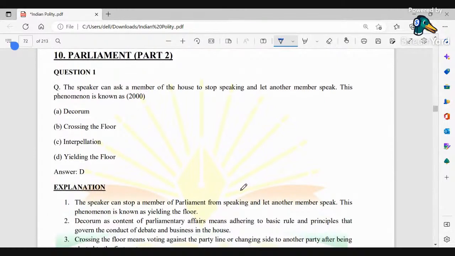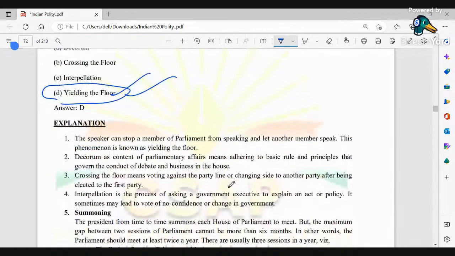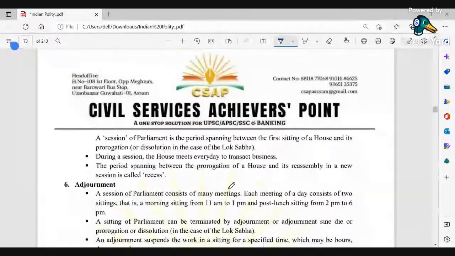The speaker can ask a member of the house to stop speaking and let other members speak. This phenomenon is known as yielding the floor. Okay, ये यहाँ पे याद रखना, what is yielding the floor. So that is the main important one, when the speaker can ask a member of the house to stop speaking and let other members speak. So this is basically known as yielding the floor. Okay, next.